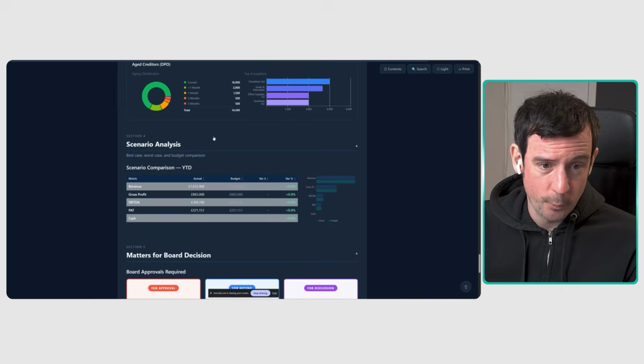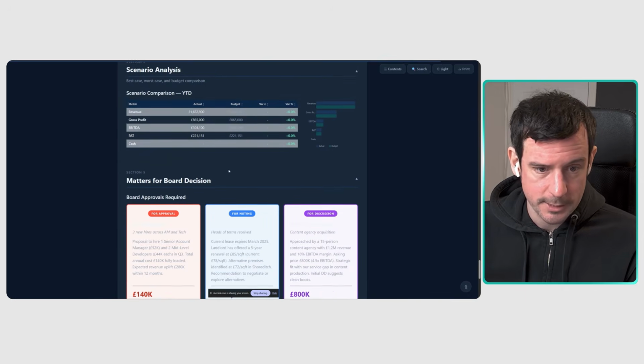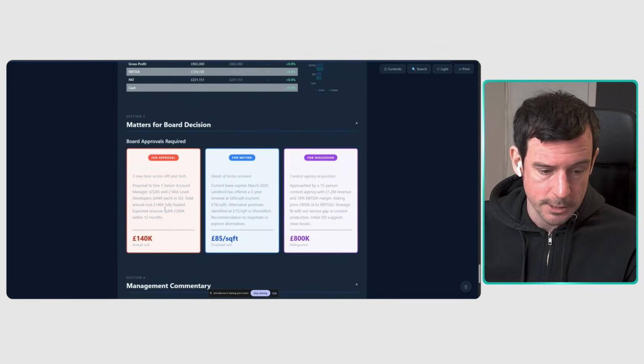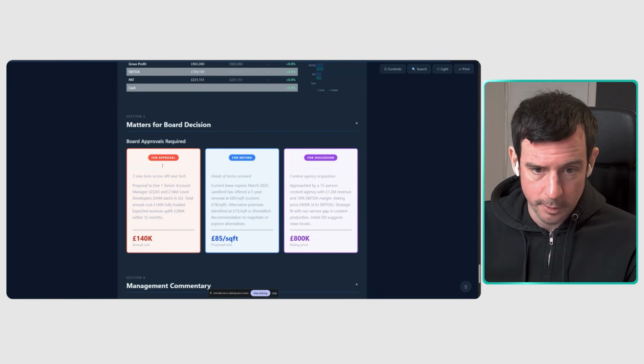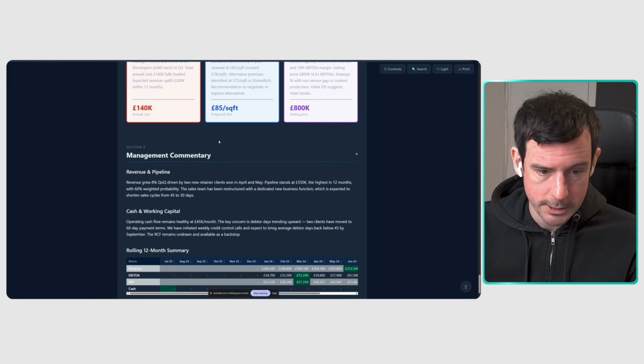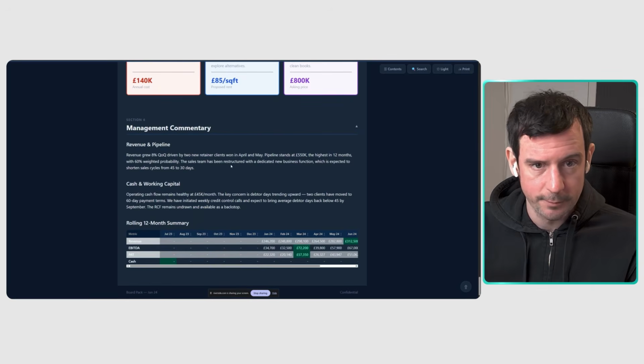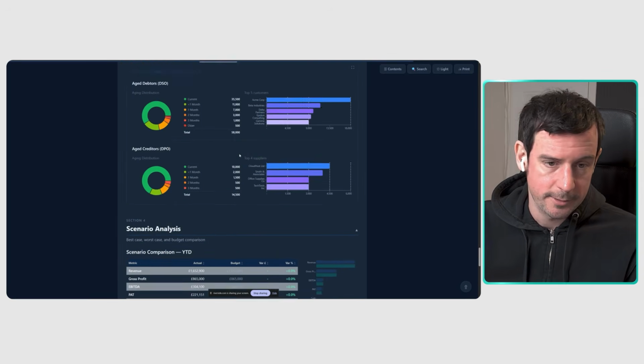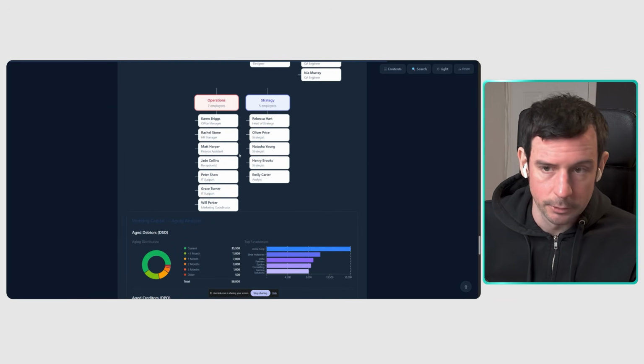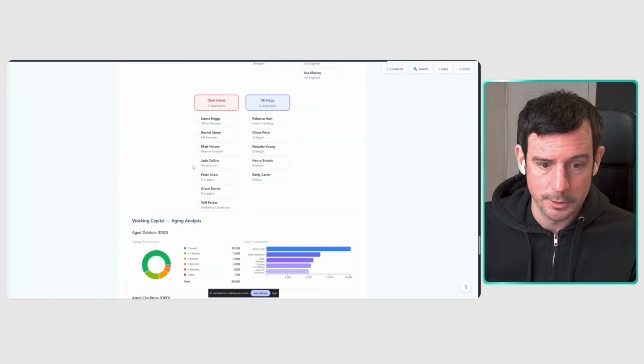Nice breakdown. We have a look at some scenario analysis, and then we can highlight key decisions for the management team, so for approval, for noting, for discussion. Then we can add in some management commentary, a rolling 12-month summary, etc., etc. So this might look cool. It looks even cooler if you switch it to light mode.